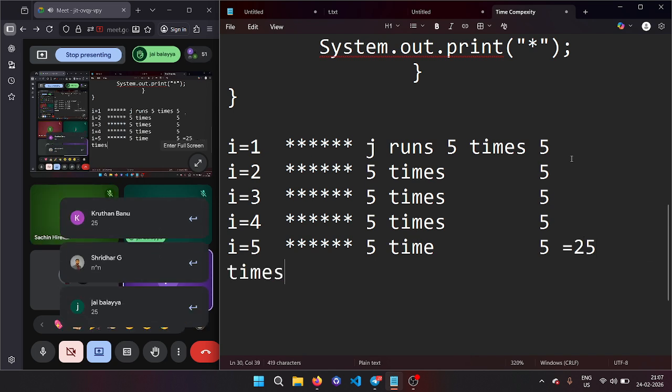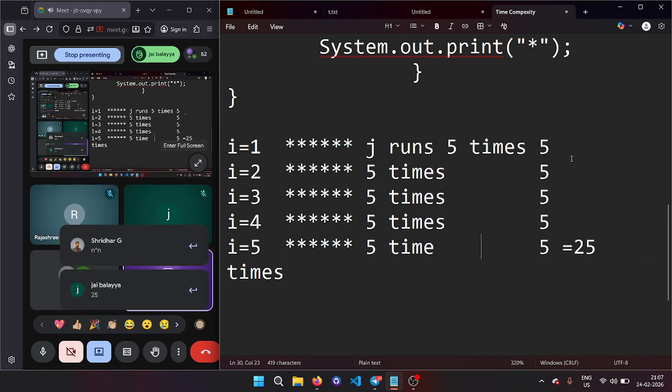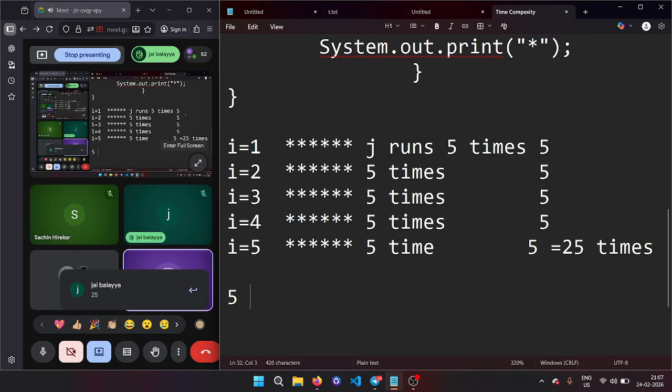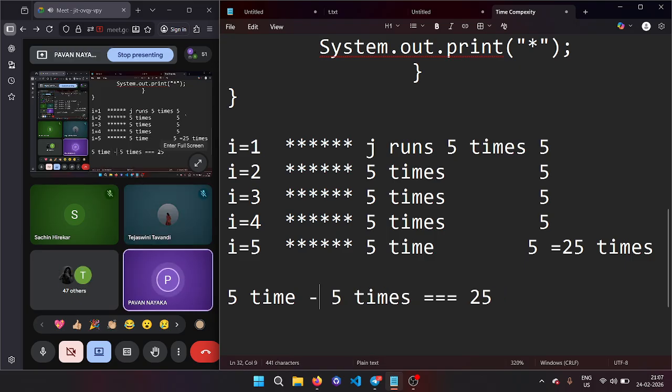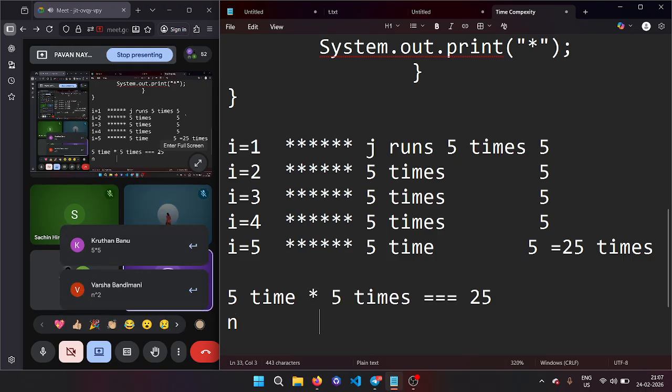So in simple terms, if my i runs 5 times, each time my j runs 5 times, so the total iterations are 25. Tell me, guys, what maths can you apply? Is 5 plus 5 equal to 25? No. Is 5 minus 5 equal to 25? No. Is 5 into 5 equal to 25? Yes. So if this is n and this is also n, can I say multiplication is coming in between?